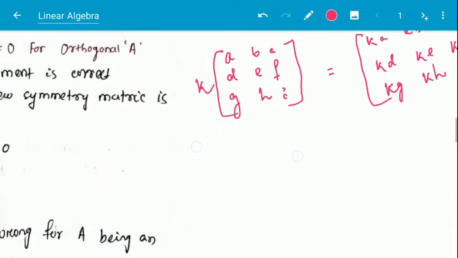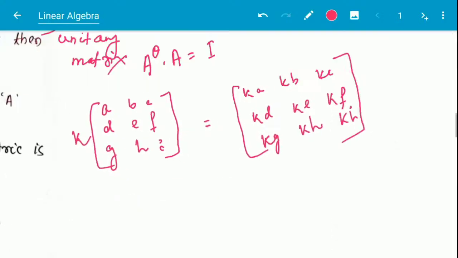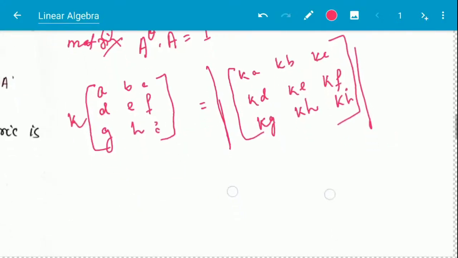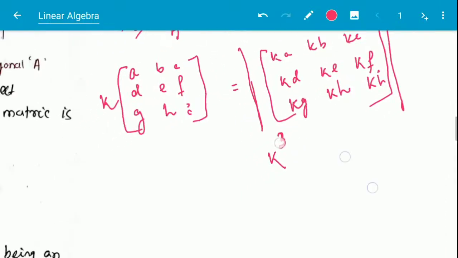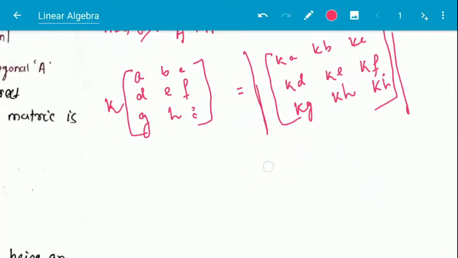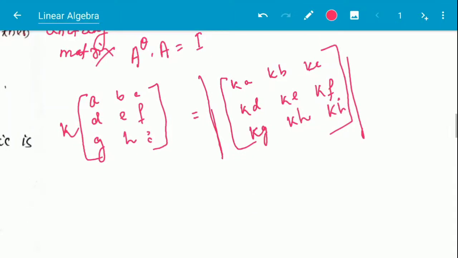So if we find the determinant, what will happen? K cubed will come out. How? From this line one k, from this line another k, and from this line another k.